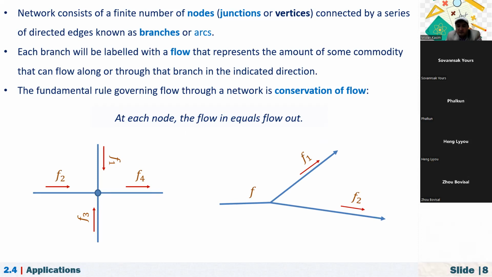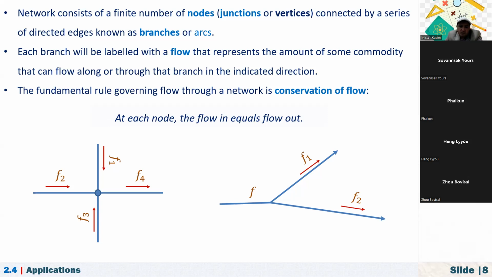Each branch shows the flow, so it flows in a direction, like for example traffic flow: one way, in the direction people are driving their vehicles. So each branch will be labeled with a flow that represents the amount of some commodity. This commodity may be internet, water, some kind of fluid, air, traffic, the number of people or airplanes, that can flow along or through that branch in the indicated direction.